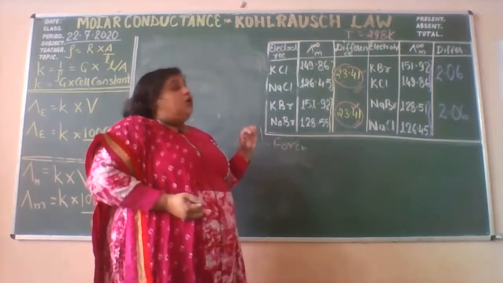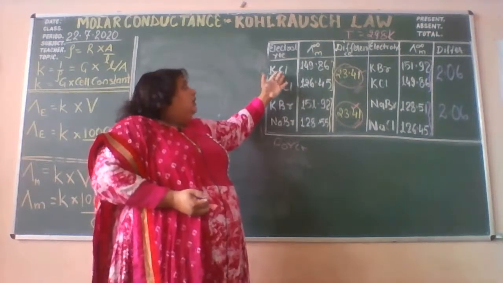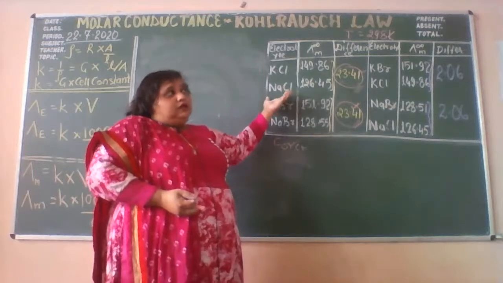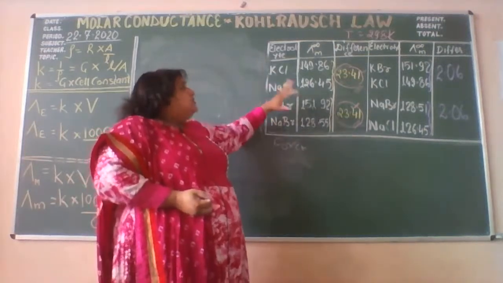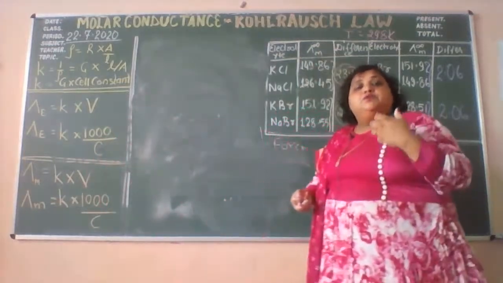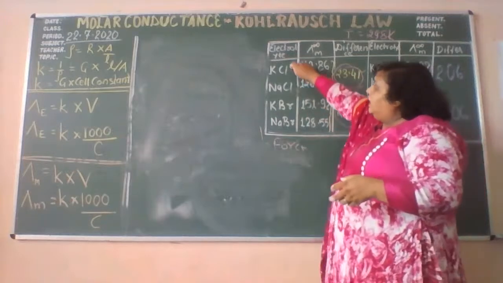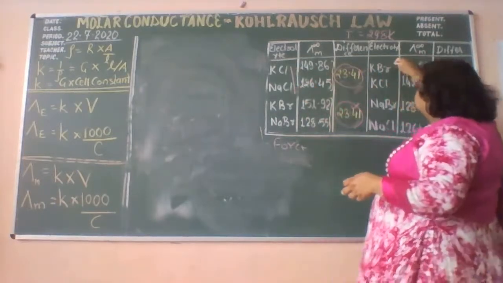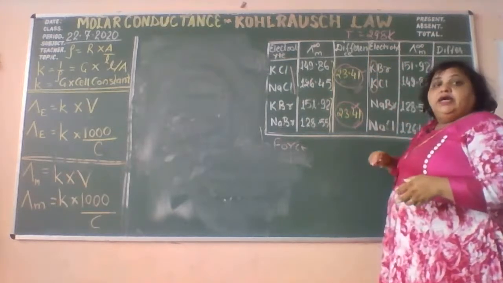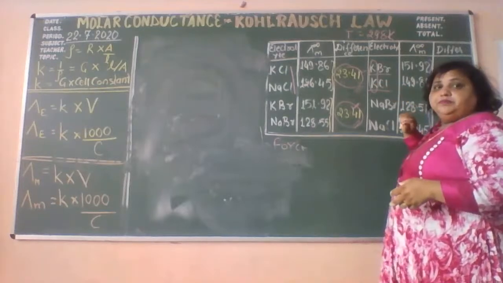Now what he did? He thought maybe if the cation is different but the anion is the same, things may vary if this is changed. So he just wanted to confirm things. In the earlier case the anion was the same, and in this case he has kept the cation the same. Now KBr and KCl.